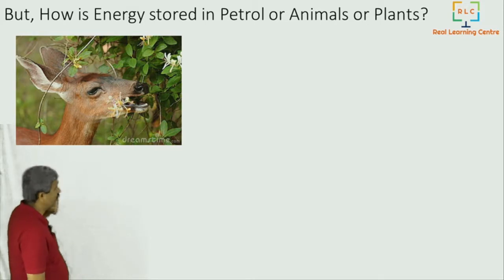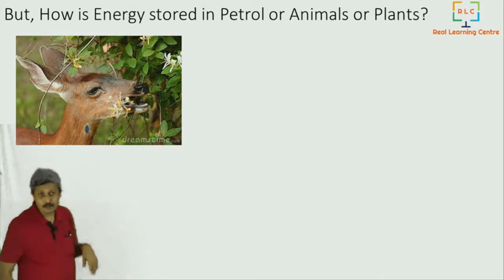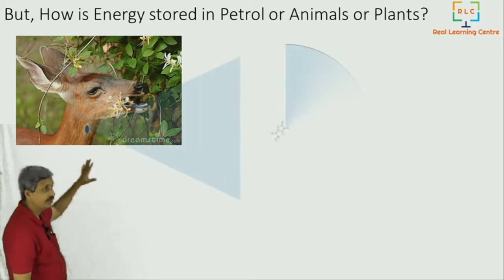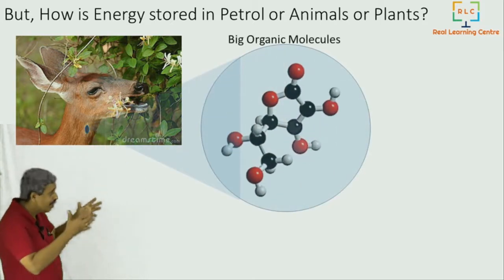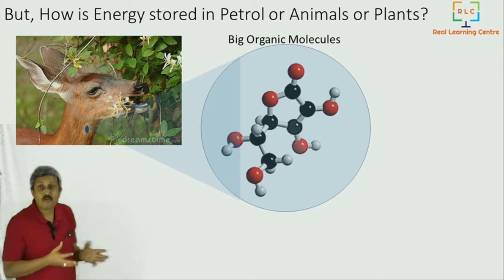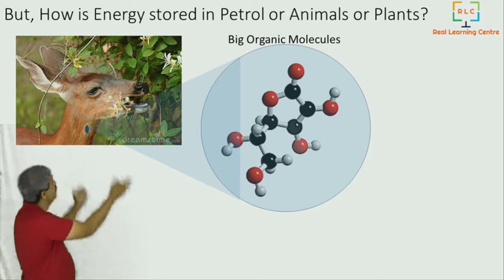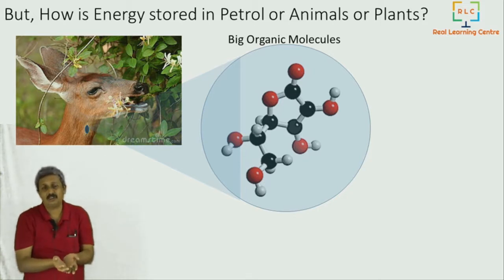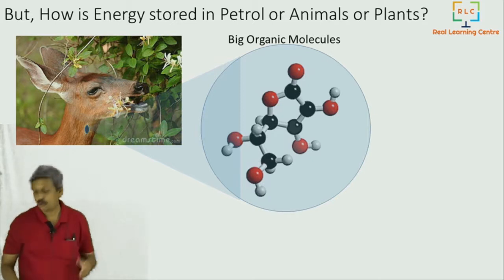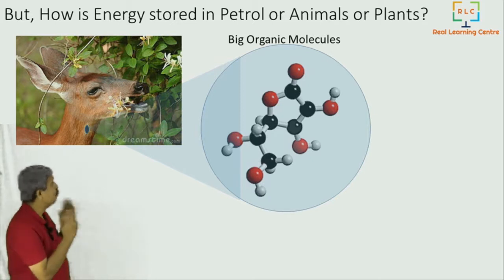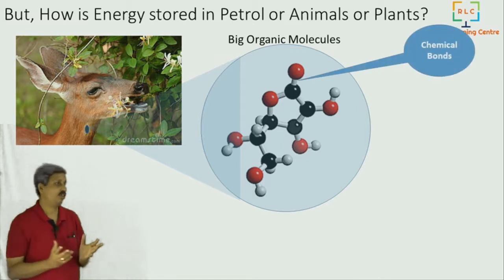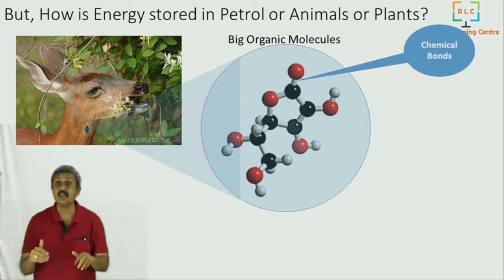That small part, one dot, you take, and now you zoom into that dot fully. Using a very strong microscope, you can see huge, big organic molecules. They are made up of atoms connected together through what we call chemical bonds. These chemical bonds actually store energy. The energy is stored in the chemical bonds.